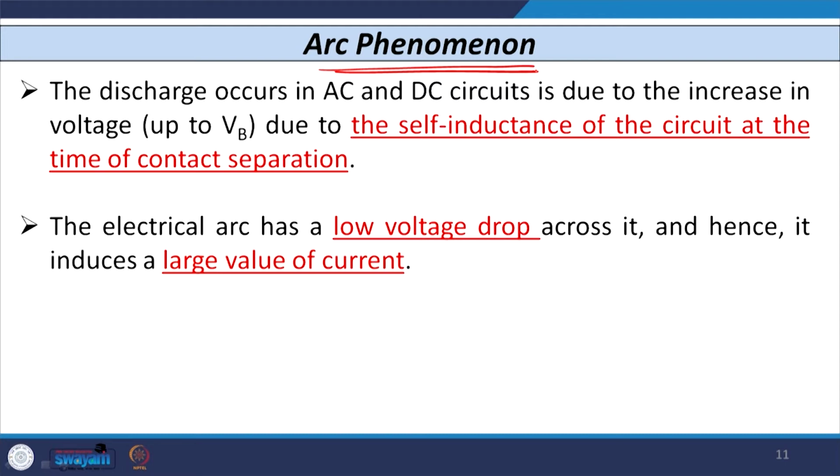As we have discussed, the discharge occurs in AC and DC circuits because of the voltage beyond the breakdown voltage VB, and this is self sustained. It is going to produce a discharge current which is self sustained in nature, and its magnitude is very high. This is because of the self inductance of the circuit at the time of separation of the contacts of the circuit breaker. Whenever the contacts of the circuit breaker separate, the arc is formed. This arc has a low voltage drop and hence this induces a very large magnitude of current.